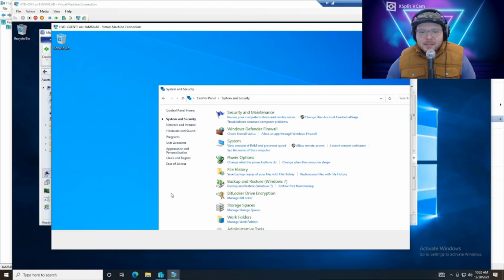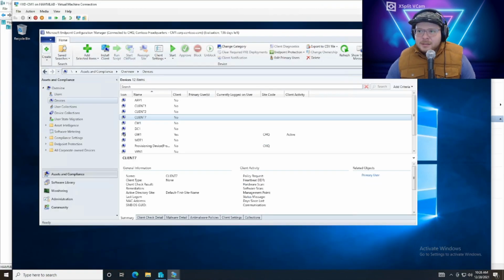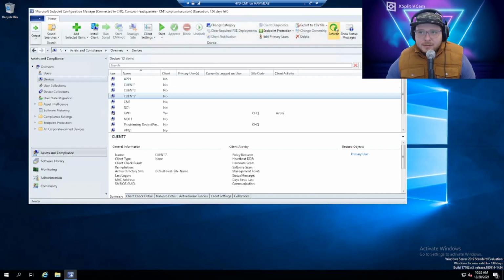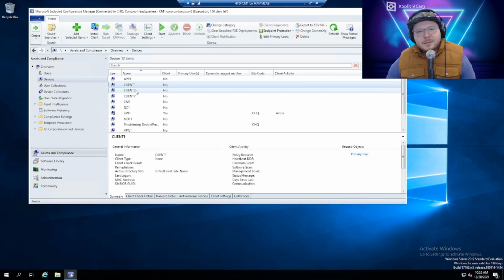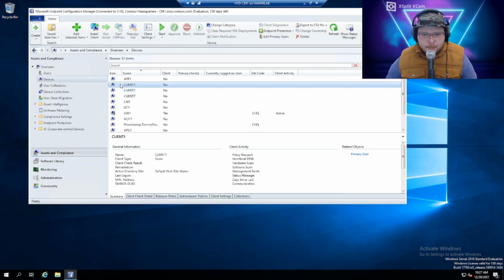Let's minimize that and go back to the Configuration Manager server, and let's refresh. It'll take a little while to reflect in Configuration Manager, but what we should see next to these icons is a green check mark. But we know the installations have completed, so that's awesome.